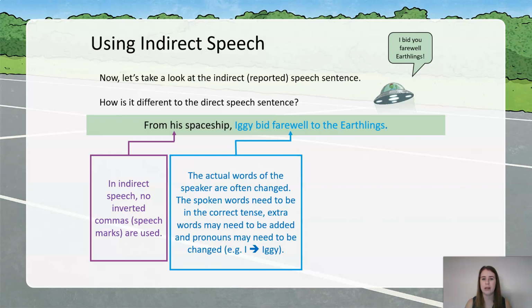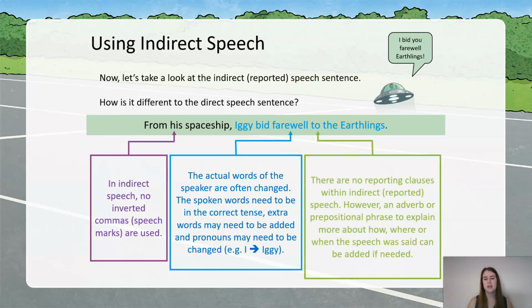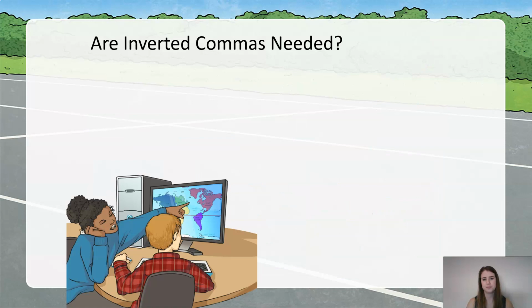So "I bid you farewell, earthlings" becomes "Iggy bid farewell to the earthlings." We've had to add those two words in there to make sure the sentence makes sense. Now we don't have a reported clause of how he said it, but we could use an adverb or a prepositional phrase to explain how. So that can be added in if need be.